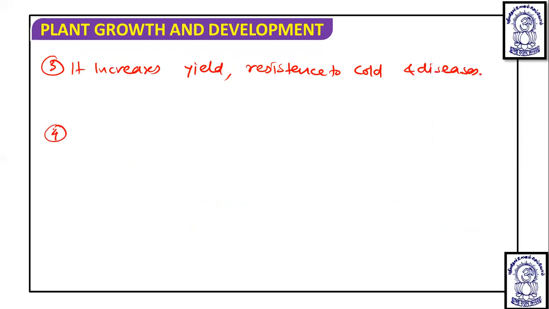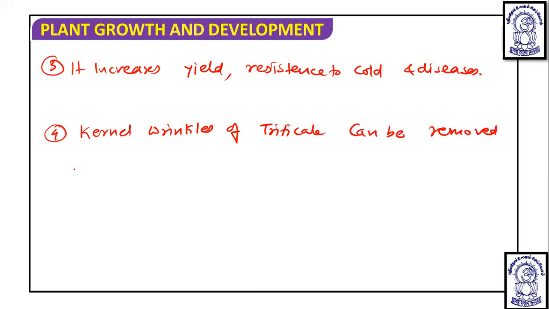And fourth is kernel wrinkles of cereals can be removed by vernalization. Okay, so these are the importance of vernalization.